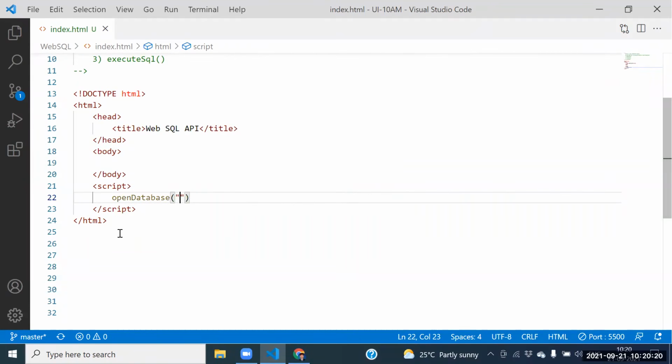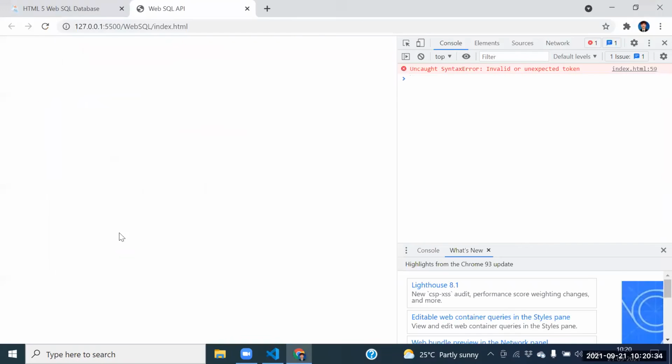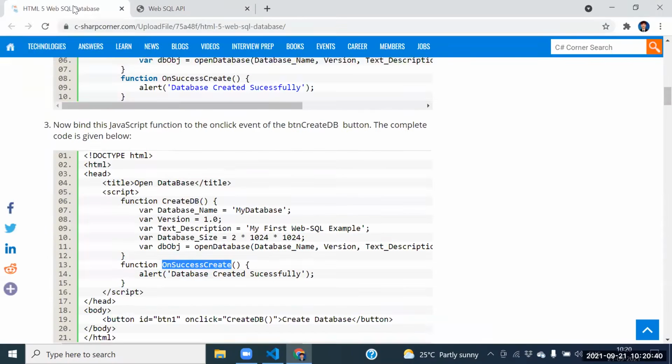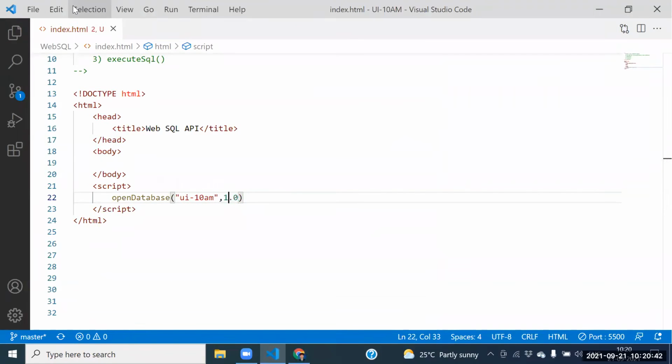Guys, argument one, what is the name of the database? Argument one is the database name. Argument two is the version of the database. Guys, is it a string or number? We don't know. Version of the database, it's a number. So let me pass the number for the version of the database. Guys, what is the third argument? Description.